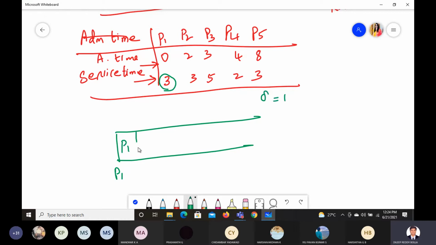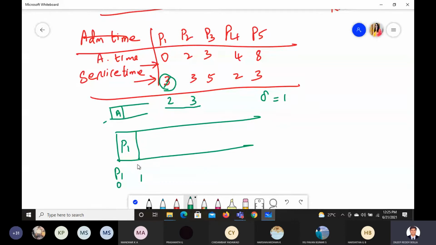P1 will enter the queue from the scheduled box. P1 has completed from 0 to 1 with time quantum 1. Now we need to make a note of its 3 as 2. This is what we should bother about for LCN, whereas in round robin we just have an idea and it's okay, but here this one is going to decide.